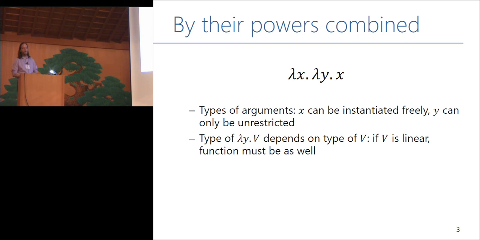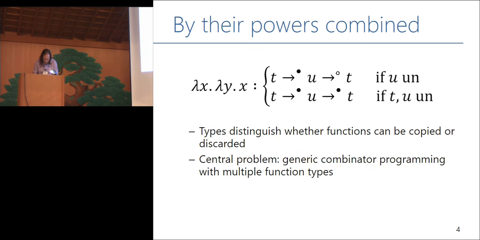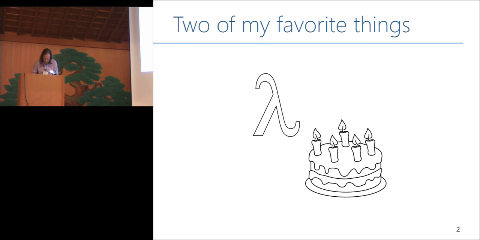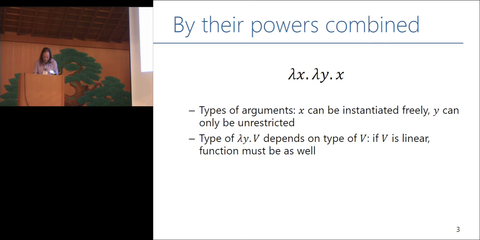But that's not quite all we need to talk about, right? Because the first thing that happens with this is we're going to apply this to some x, and we're going to get, pause for effect, this term back. So the question is: is this subterm linear or unrestricted? Is it fair for us to copy this subterm? And when we do so, will we break any of the safety properties we were trying to enforce with linearity?